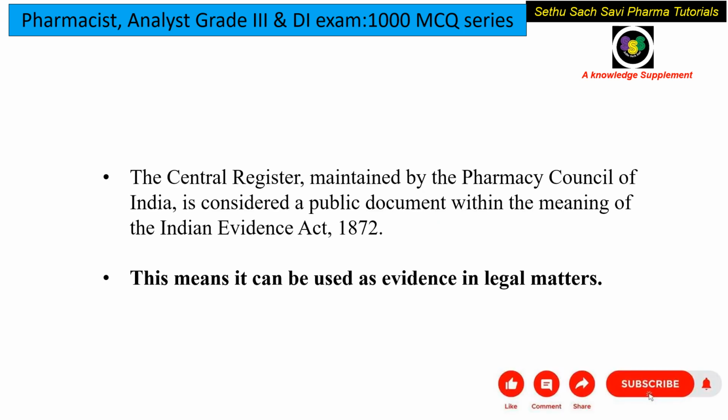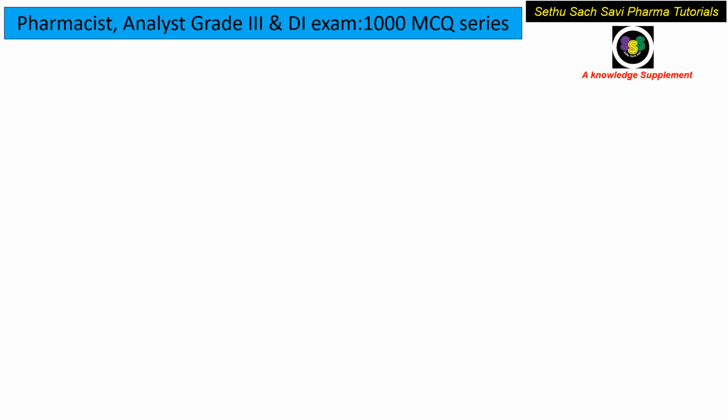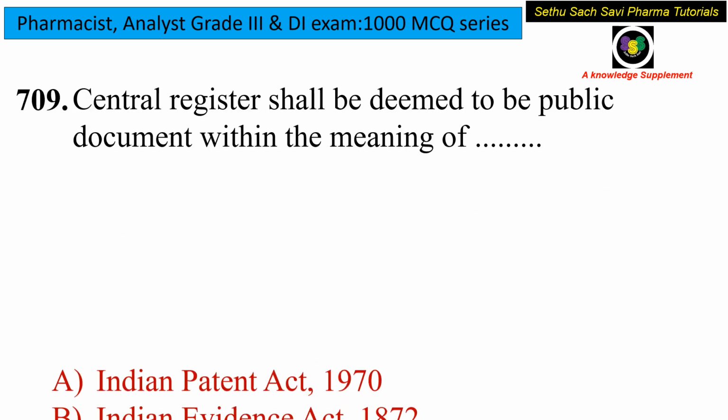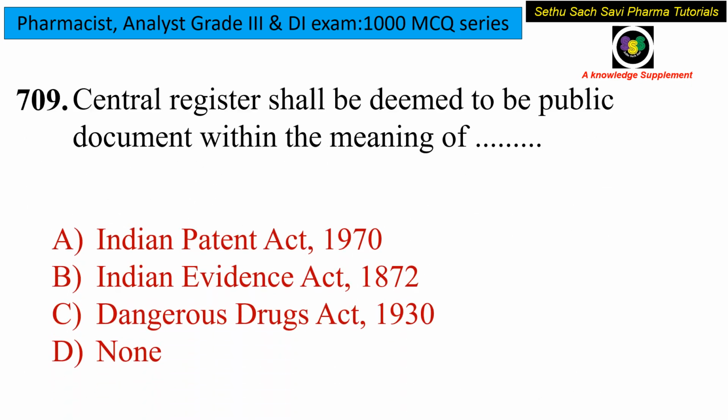The Central Register, which is maintained by the Central Council, that is the Pharmacy Council of India, is considered a public document under the Indian Evidence Act of 1872, which means when there is a legal dispute or a legal matter, the Central Register can be used as evidence. So the answer for this question is option B, the Indian Evidence Act of 1872.